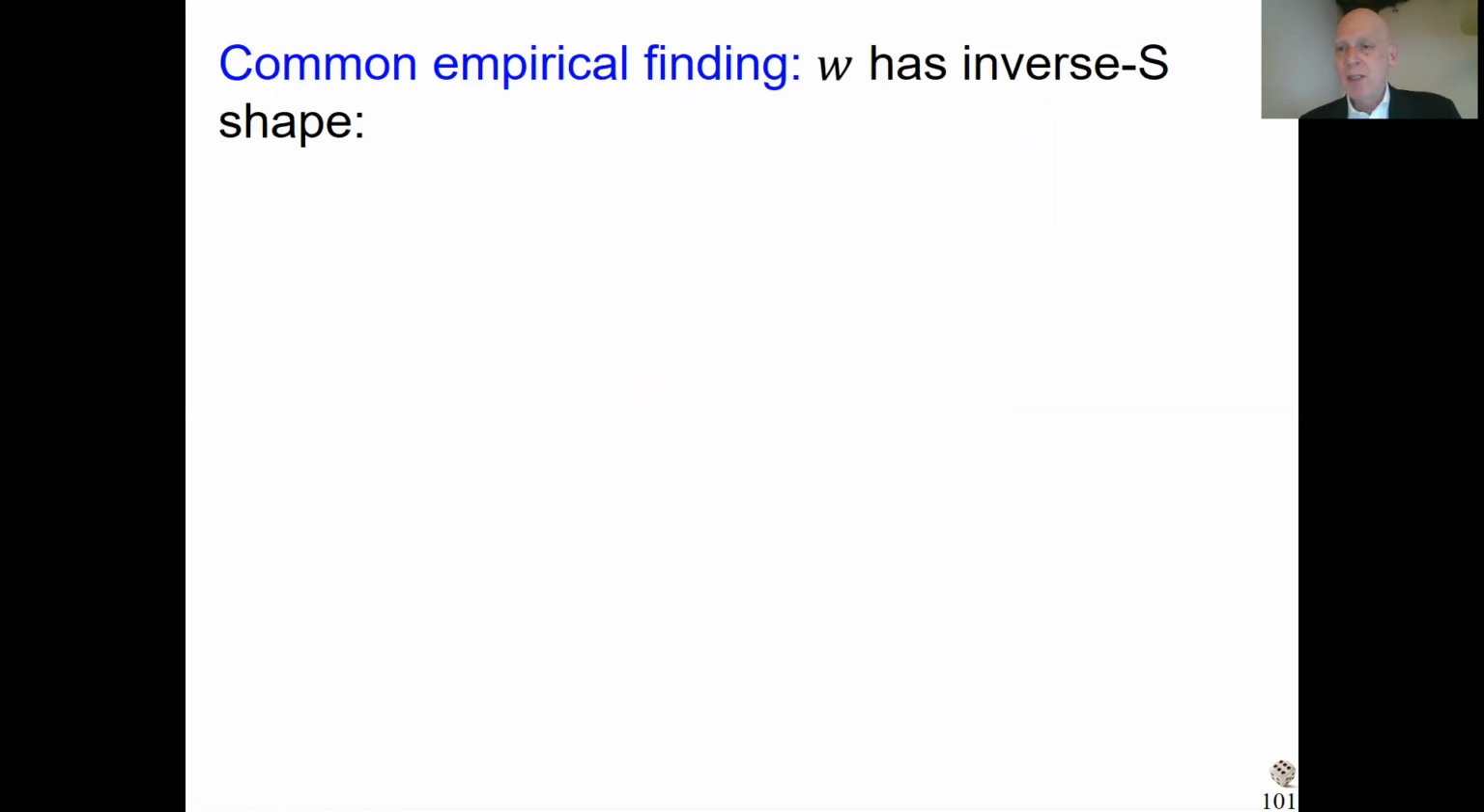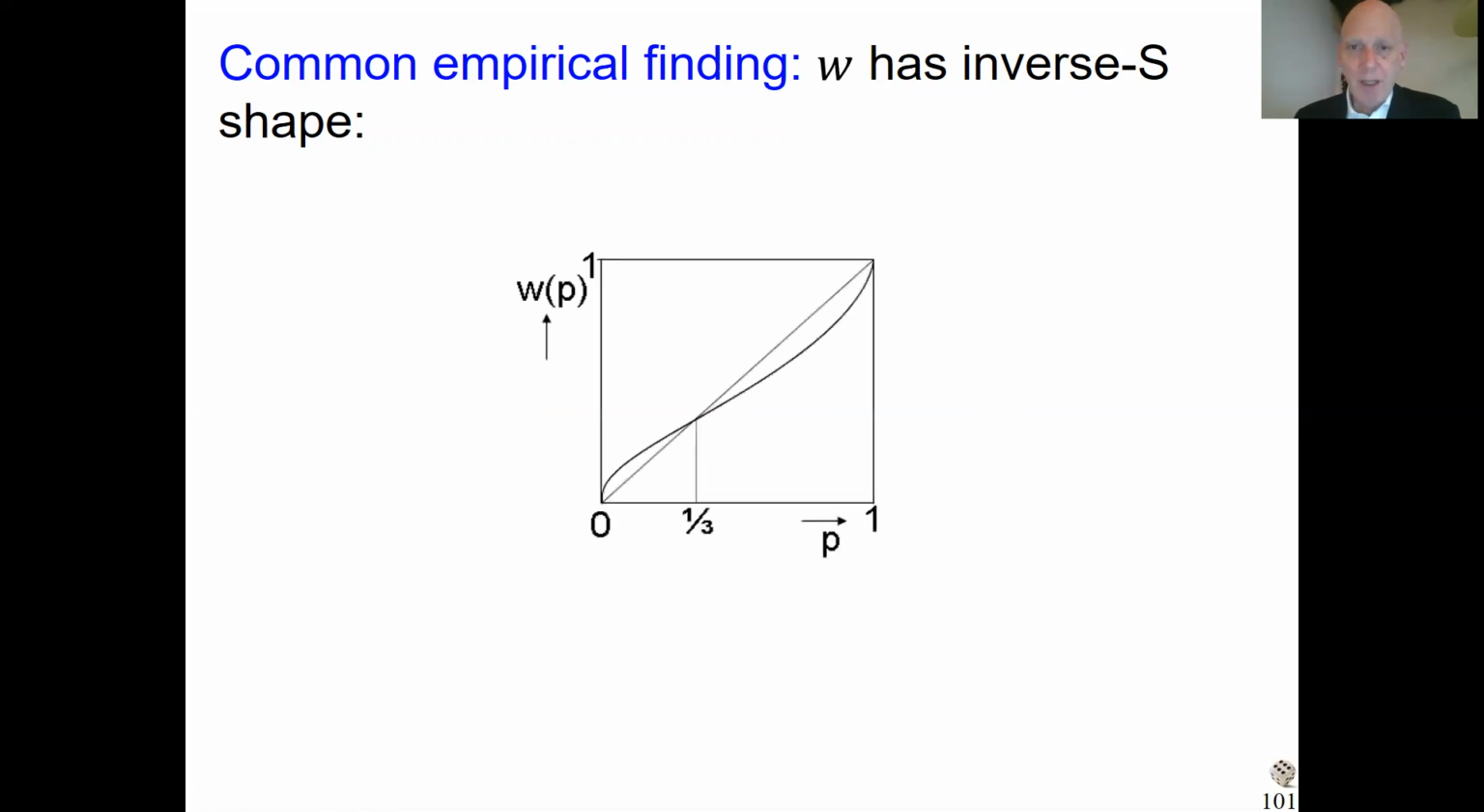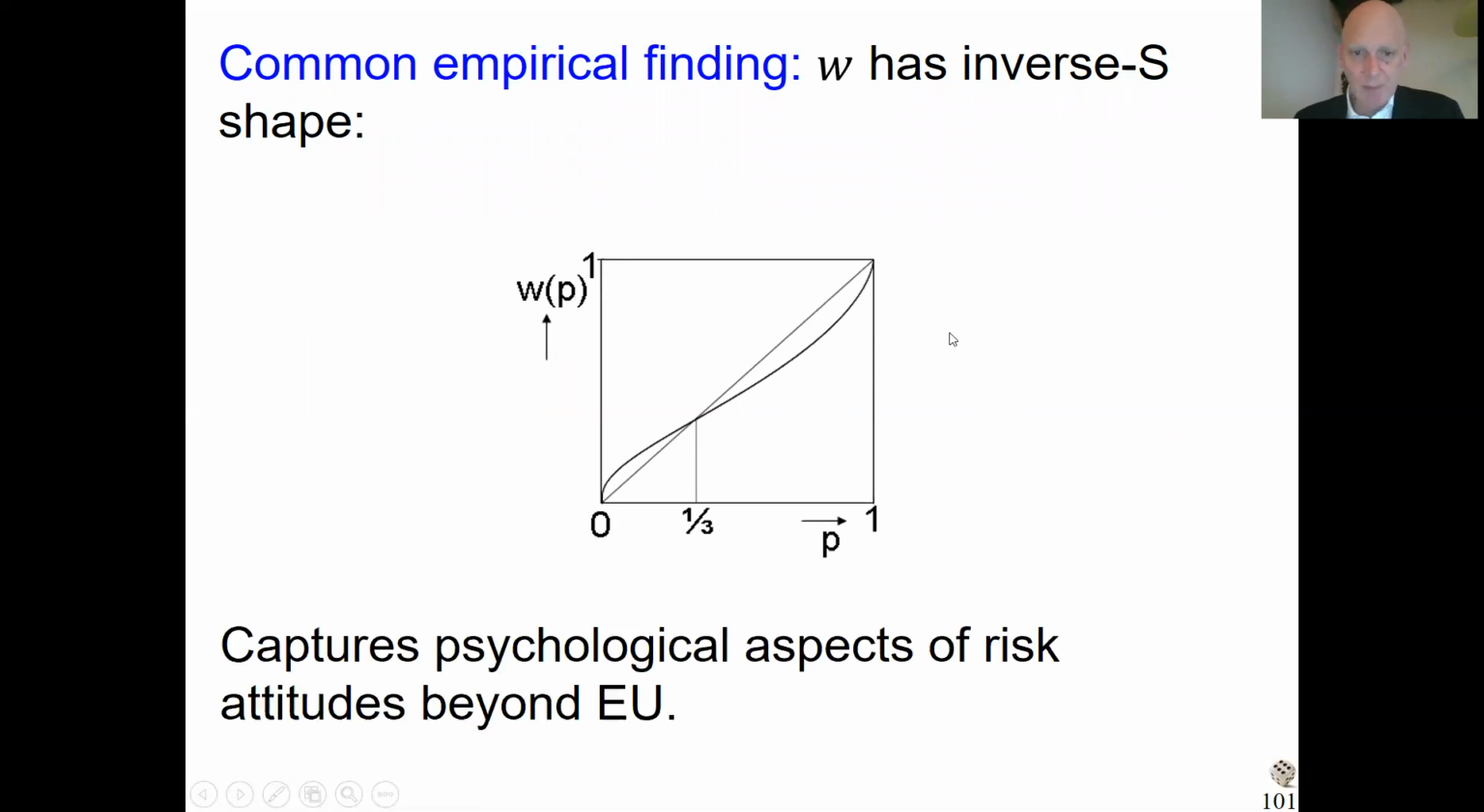Well, there have been many studies into this, empirical measurements. How do people perceive or weight probabilities? And the empirical studies say the prevailing shape is like this. It's inverse S-shaped. Small probabilities are overweighted, big probabilities are underweighted. This is the prevailing pattern.